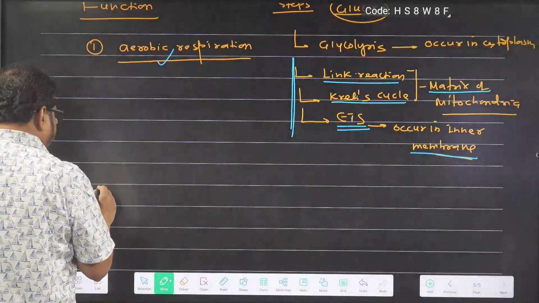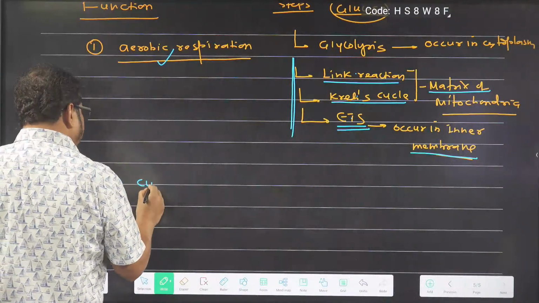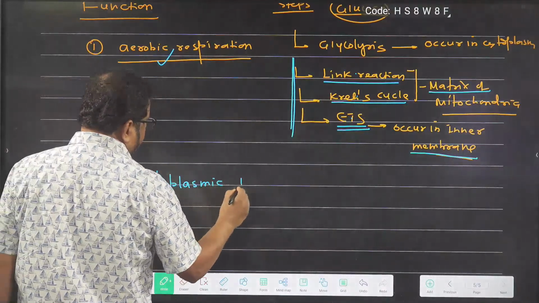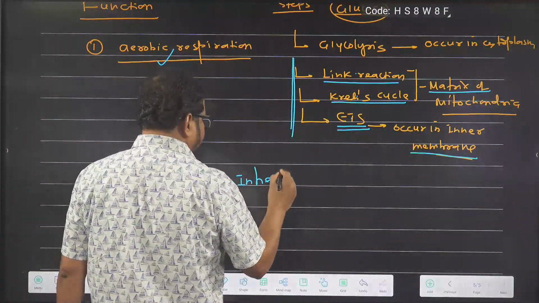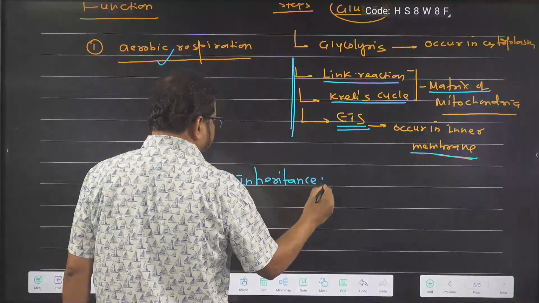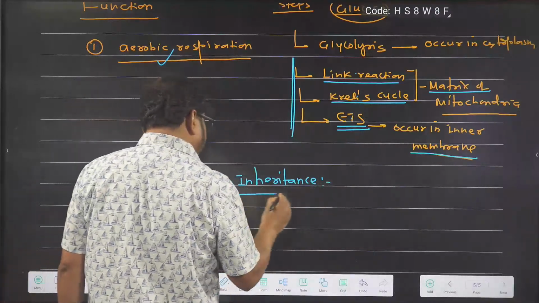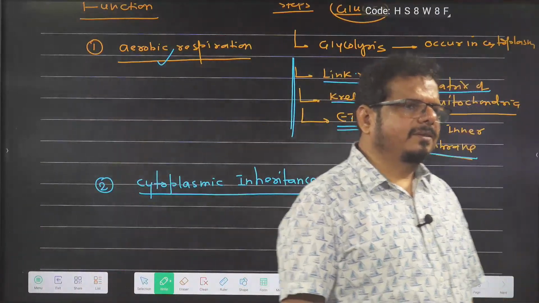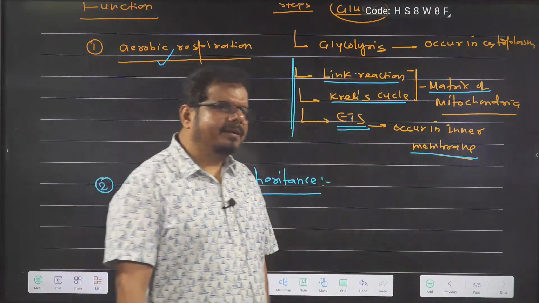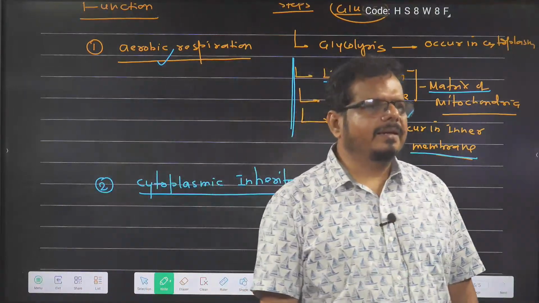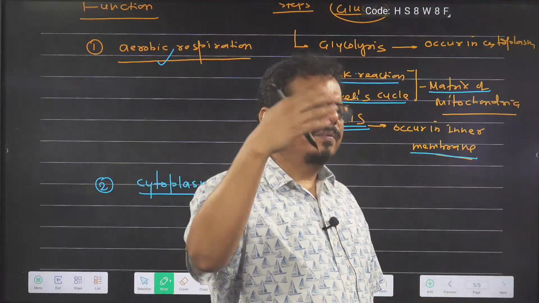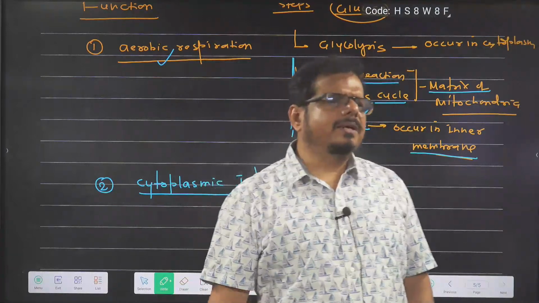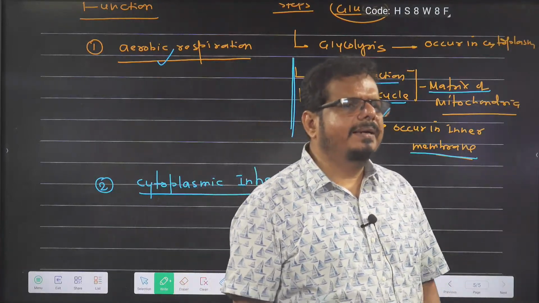So another function of the mitochondria is cytoplasmic inheritance. Two types of inheritance occur. Inheritance means transfer of character from one generation to another generation. So actually DNA transfers character from parent to progeny. Got the idea? How character is transferred from one generation to another generation is called what? Inheritance. The mechanism of heredity is inheritance.